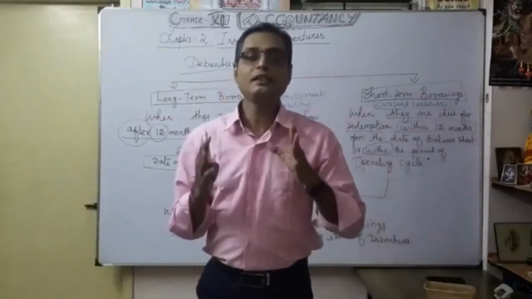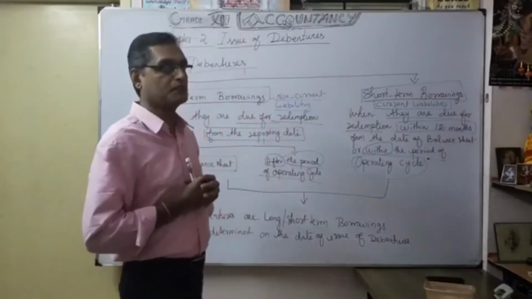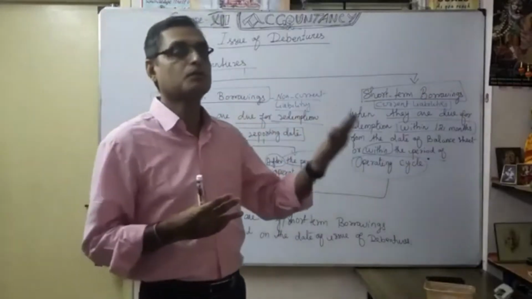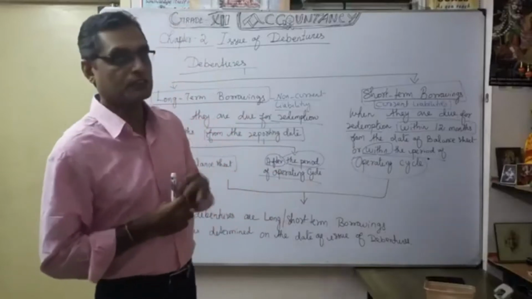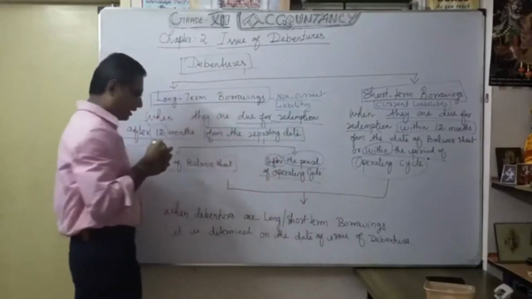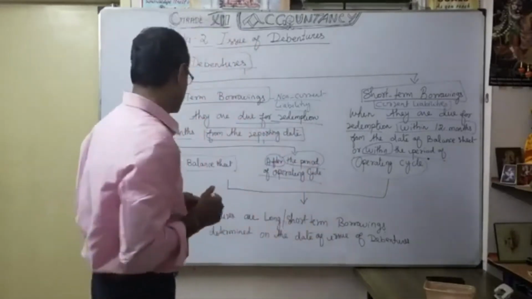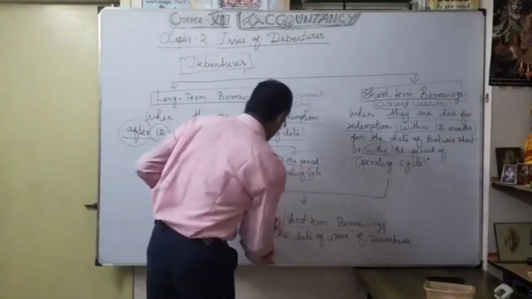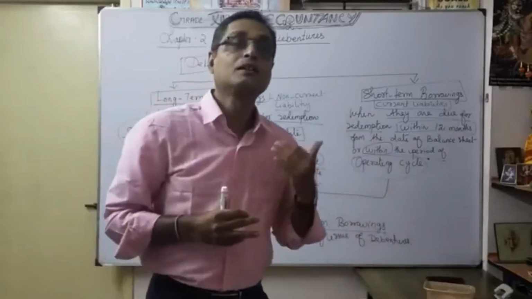That's why the number of months is very, very important. More than, less than. Understood? Once I am telling you. So more than 12 months, naturally you know very well that's long-term borrowing. Less than 12 months, we can say it is short-term borrowings. Likewise, we can classify debentures whether it's a long-term borrowing or short-term borrowing. And very, very important point. See, when debentures are long-term or short-term borrowing, we can say whether it's a long-term borrowing or short-term borrowing,